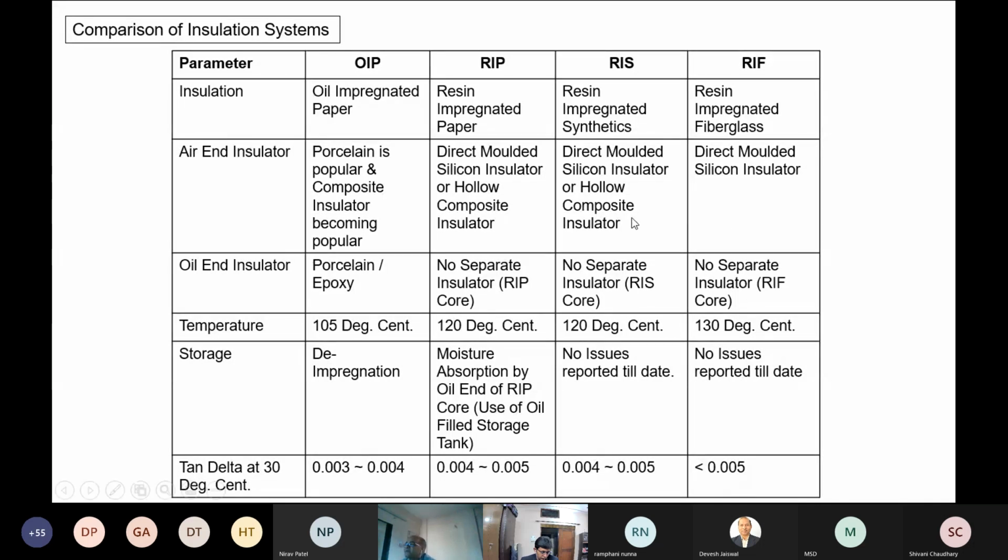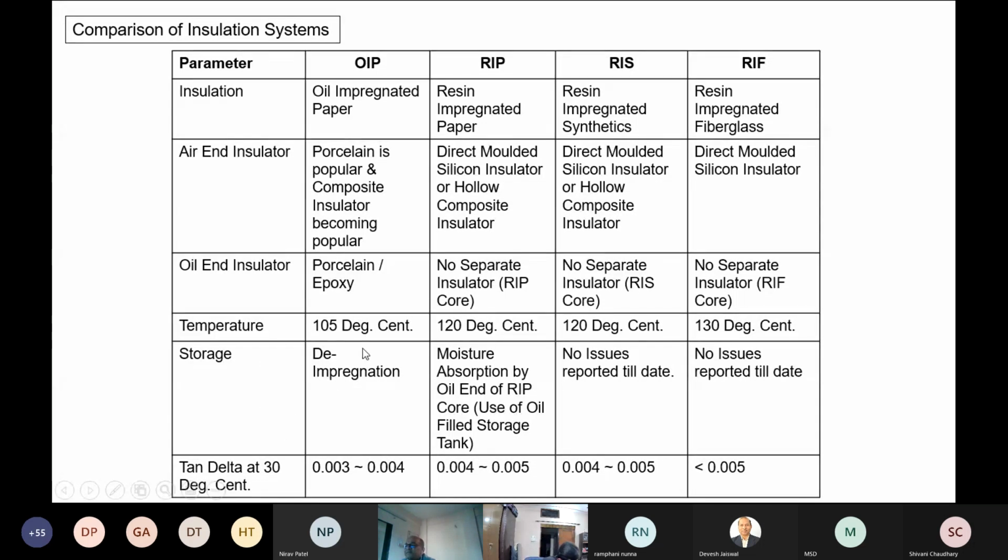In RIP, RIS and RIF, no separate insulator is necessary. The resin impregnated paper condenser core, or RIS condenser core, or RIF condenser core, themselves form the oil-end part of the bushings. The temperature range of OIP we have seen is 105, RIP 120, RIS around 120 again, and RIF is reported to be 130.